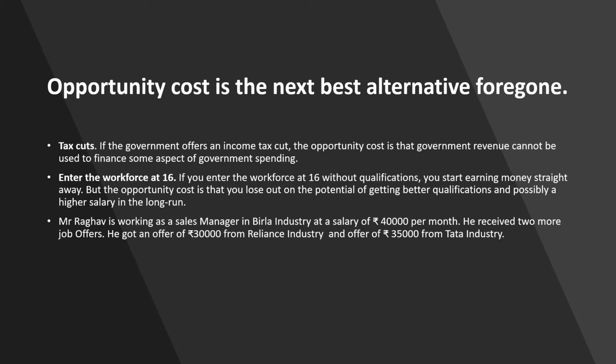For example, Mr. Raghav is working as a sales manager in Birla Industry at a salary of rupees 40,000 per month. He received two more job offers. He got an offer of rupees 30,000 from Reliance Industry and an offer of rupees 35,000 from Tata Industry. For Mr. Raghav, the opportunity cost of working as a sales manager in Birla Industry is the value of the next best alternative foregone, that is rupees 35,000.